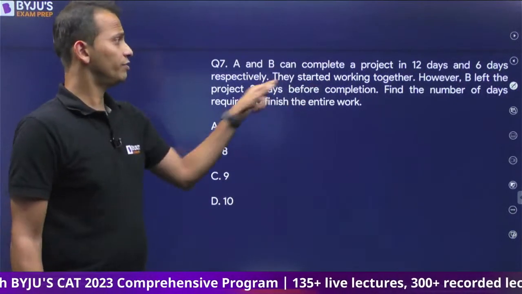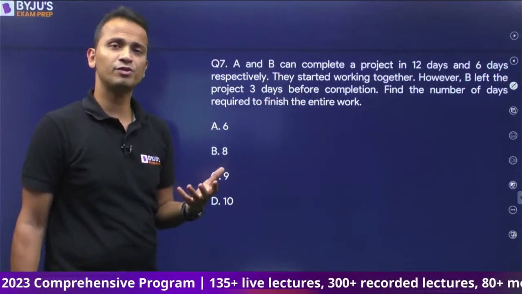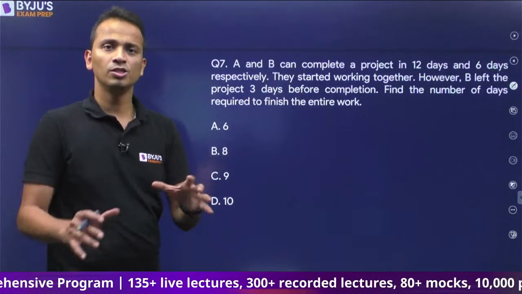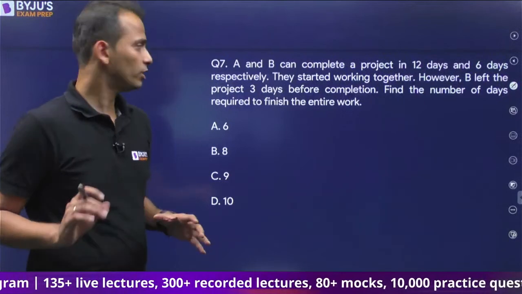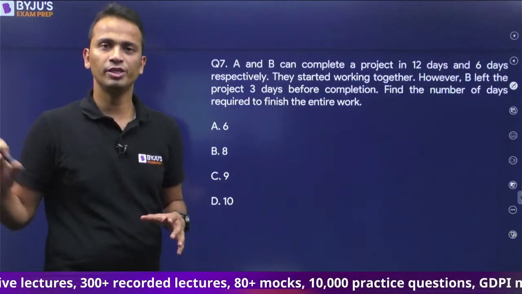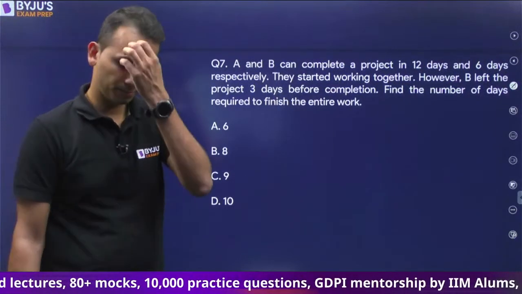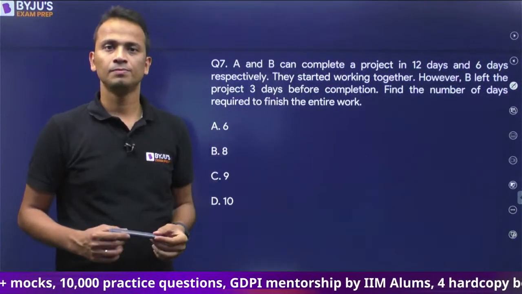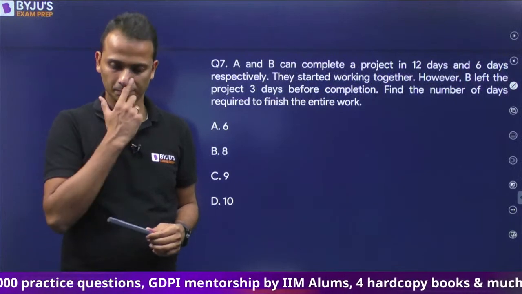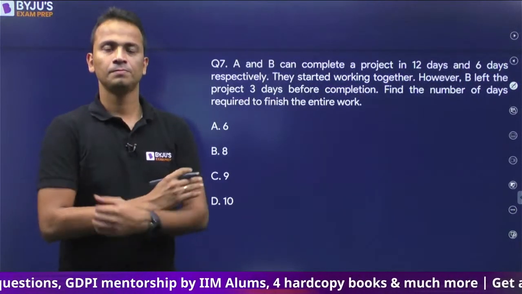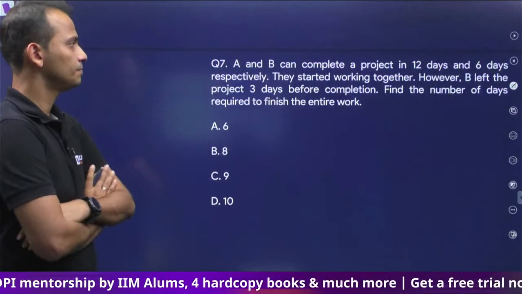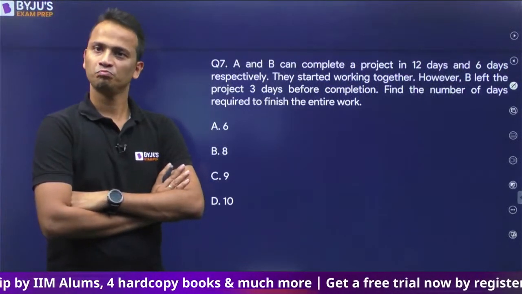If the work is finished in this manner such that B left the work 3 days before the completion, what is the total number of days to finish the entire work?